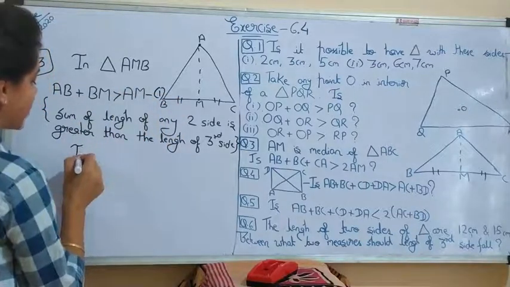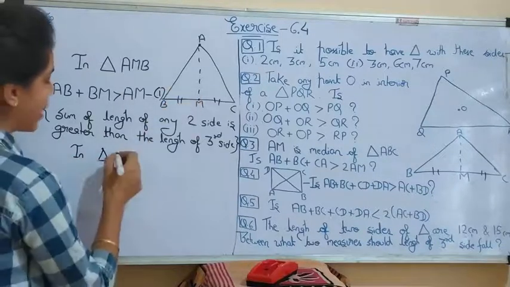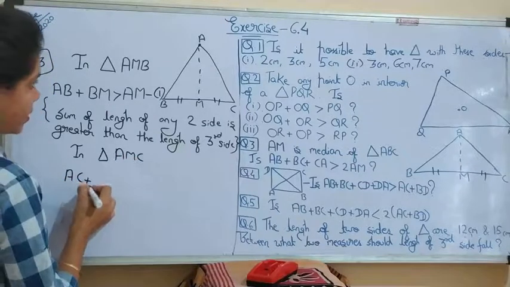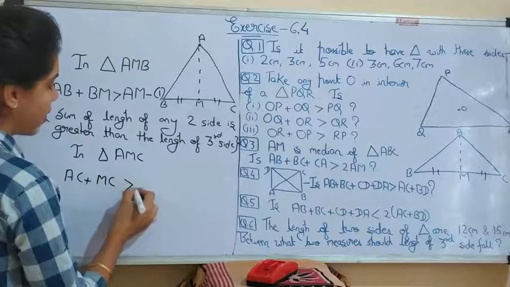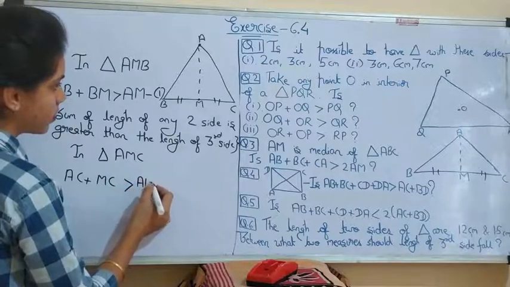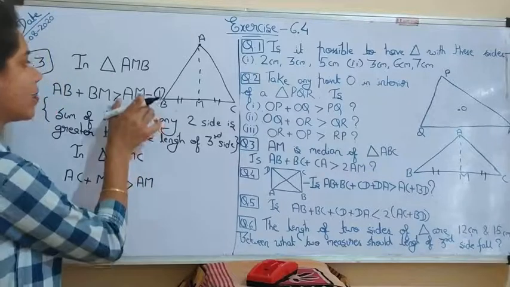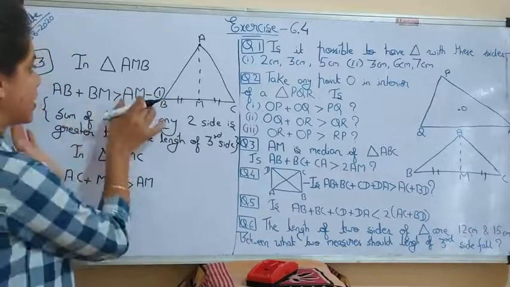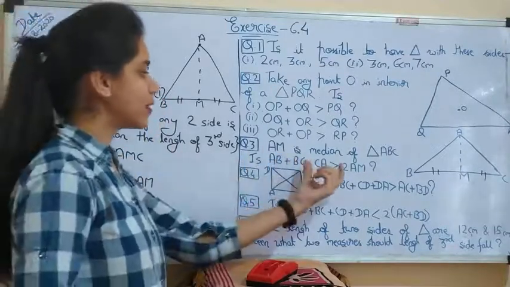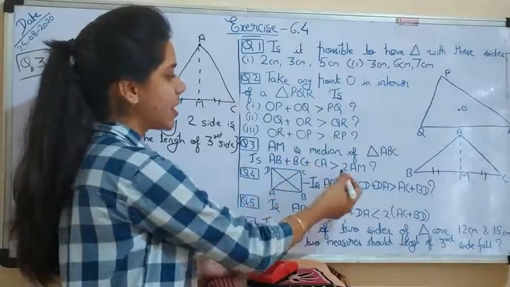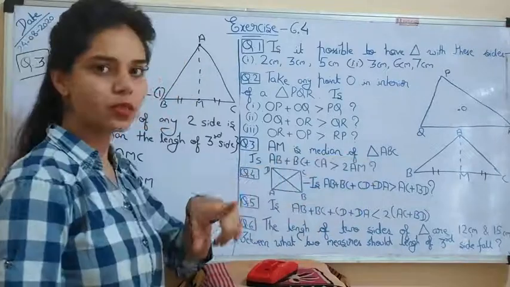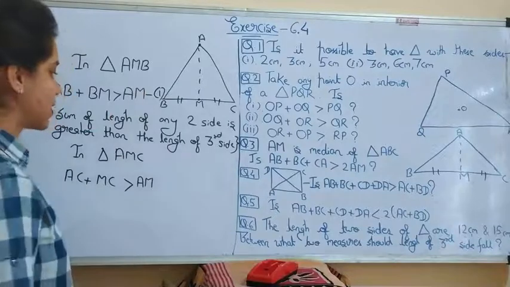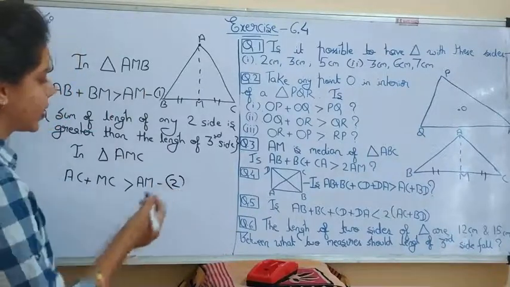Now take another triangle, triangle AMC. So here AC plus MC is greater than AM. Now, why are we taking AM to this side? We can also take AC. We are taking AM, the third side, because in your question it is asking that the sum of three sides is greater than 2AM, meaning this AM should be smaller. So that's why we are taking AM as the smaller one, or the third side. So give it equation number 2.